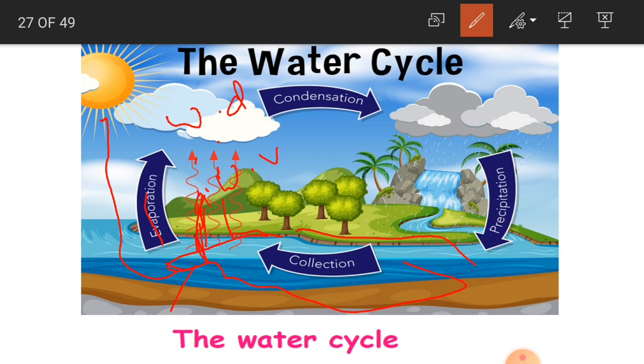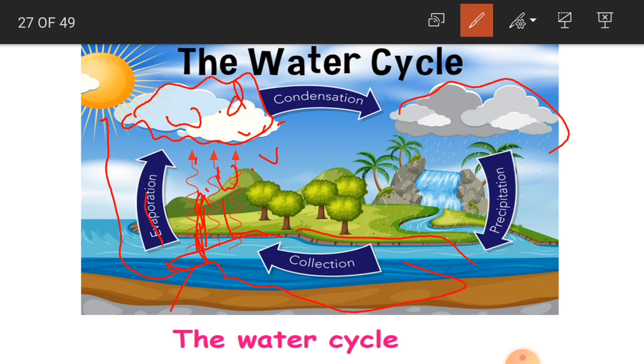Because of the cool air, this water vapor becomes water droplets. And all these small droplets, what happens? They join together and become big droplets, where you can see our clouds. They form our clouds. Now after getting cooled, what happens?